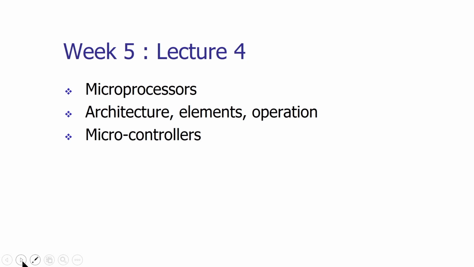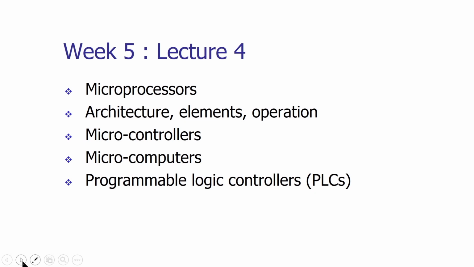Then we will study the meaning of a microcontroller, how the microcontroller is different from the microprocessor, what is the meaning of a microcomputer, and at the end we will see PLCs, that is programmable logic controllers, which are often used in the automation industry.